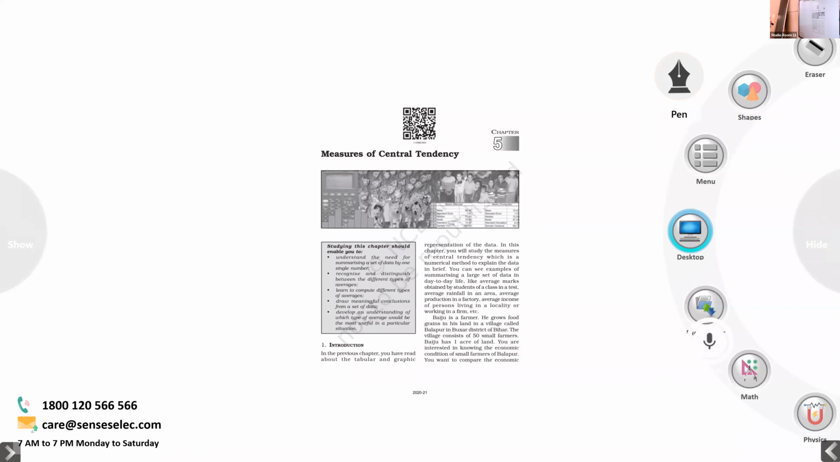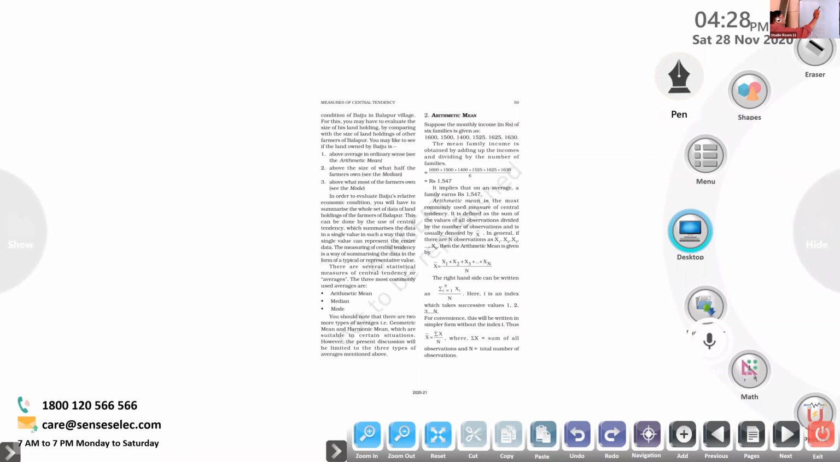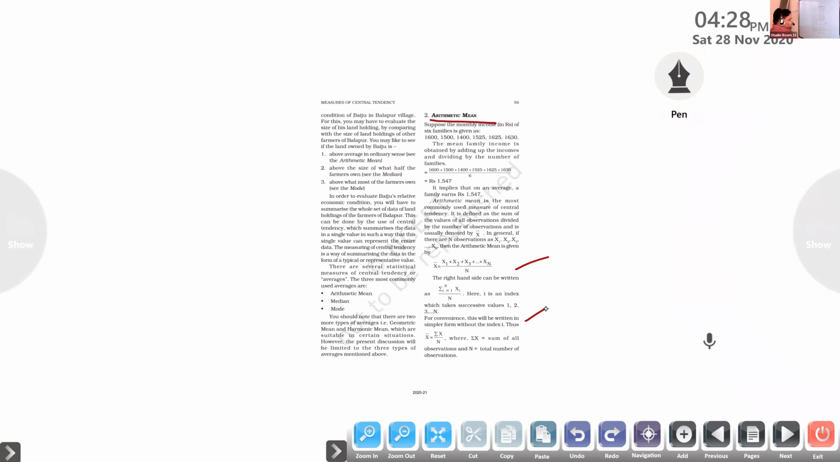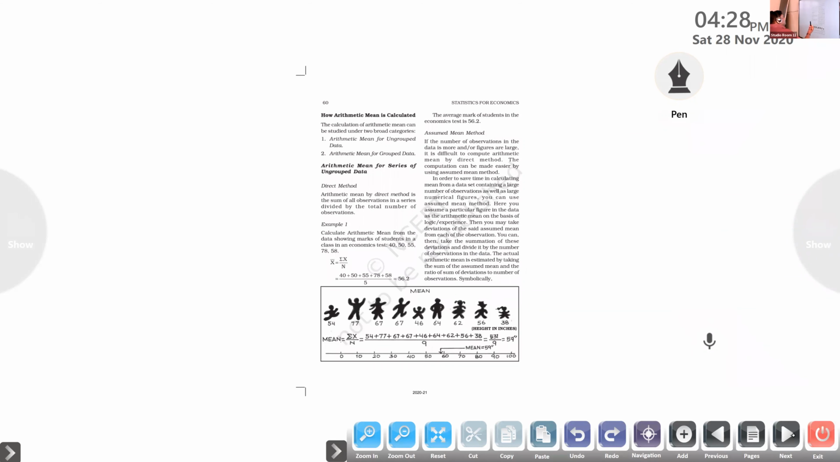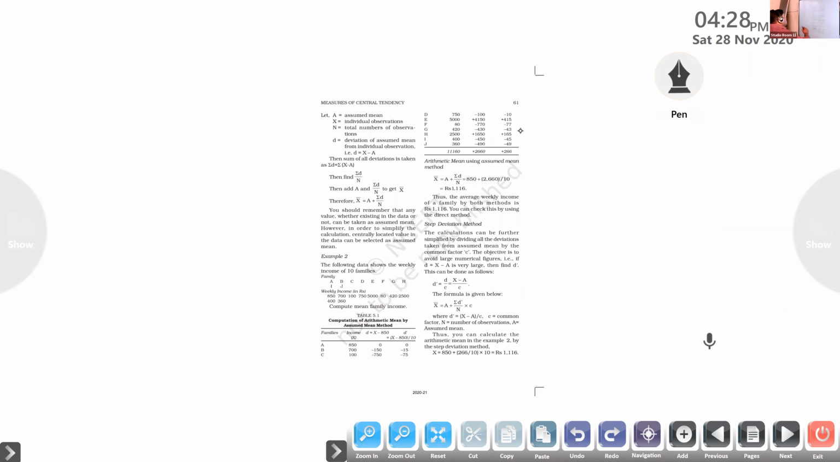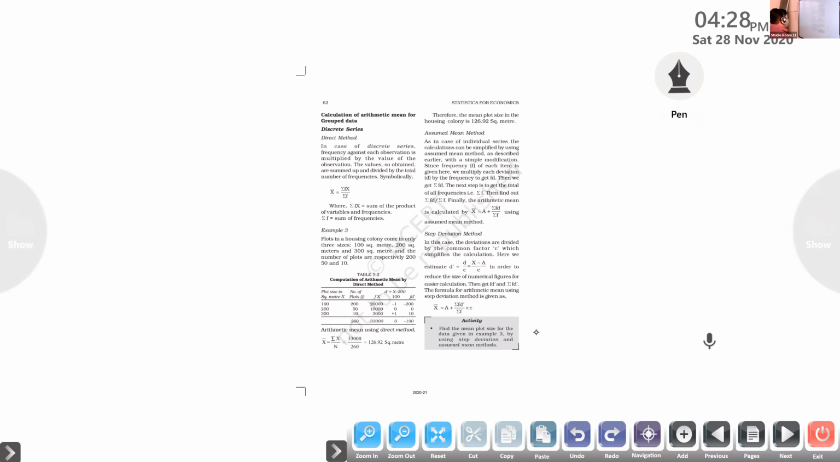Okay, so here we discussed the arithmetic mean, the direct method. Hope you know that. Arithmetic mean for the series of ungrouped data is called the direct method and assumed mean method. We already completed the discussions on the direct method and assumed mean method, and I gave a number of homework for you. A number of people completed that, and I'm very happy about that. And today we are going with a new concept. What is that? Calculation of arithmetic mean for grouped data.